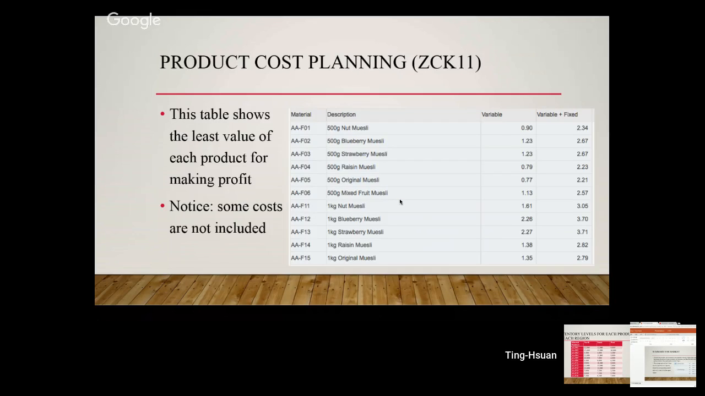The next one is product cost planning. This table shows the list value of each product for making profit. However, there are some costs not included, such as warehousing and transportation costs, so it does not guarantee us a profit. This table can be a reference. However, we still need to consider other costs.